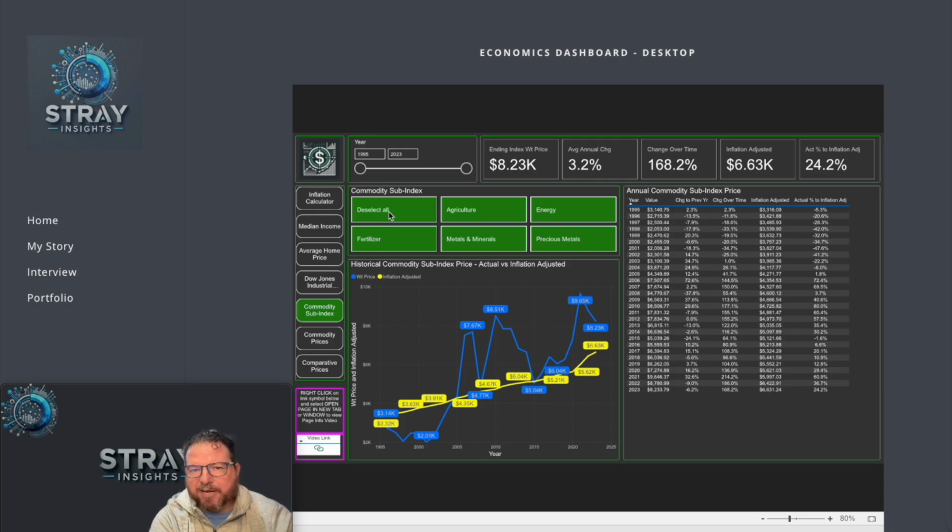Again, this is very complicated, and I know I've oversimplified this, and there's a lot more behind these numbers. Again, my curiosity just led me down this rabbit hole. I wanted to see how prices have changed over time, and are they in line or out of line with inflation? That's it.